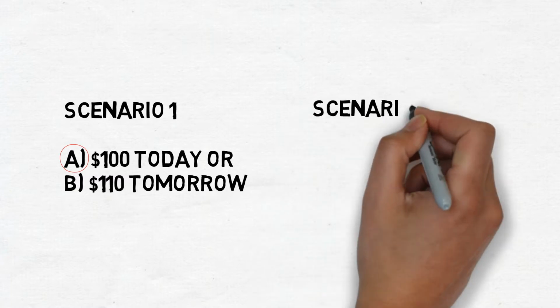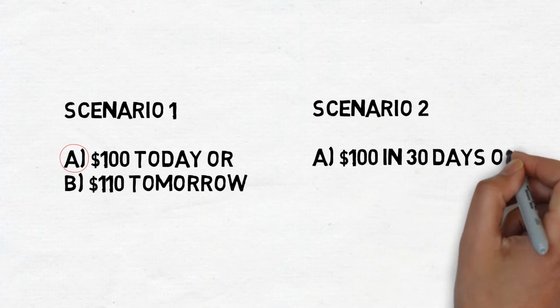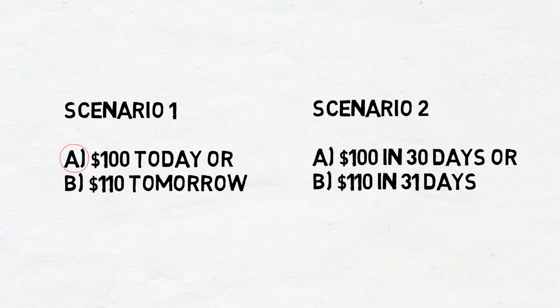Suppose now in scenario 2, you have the option between $100 in 30 days or $110 in 31 days. Which would you choose? In this case, most of us would choose the second choice. We've already waited 30 days, an extra day wouldn't hurt.